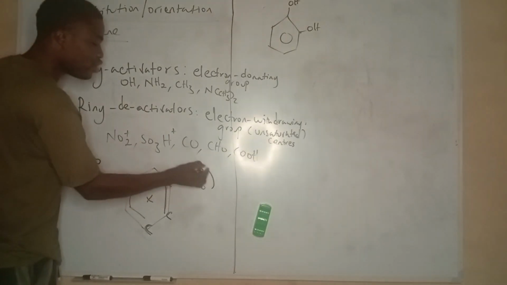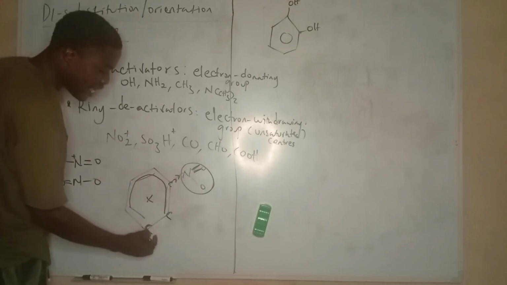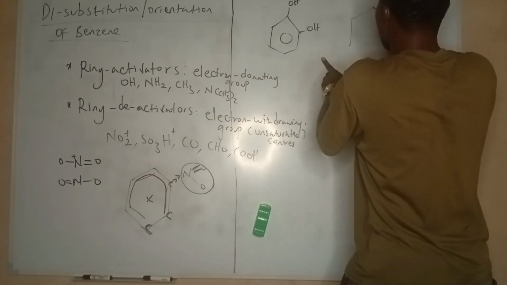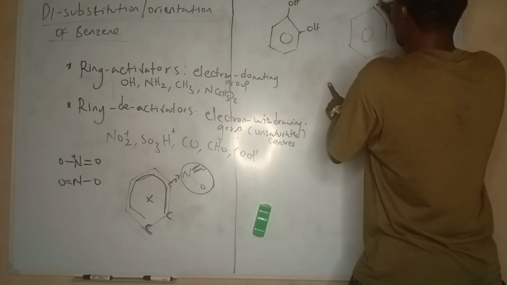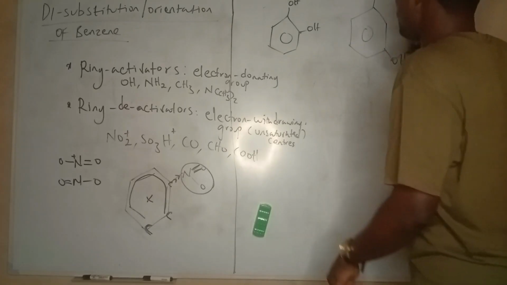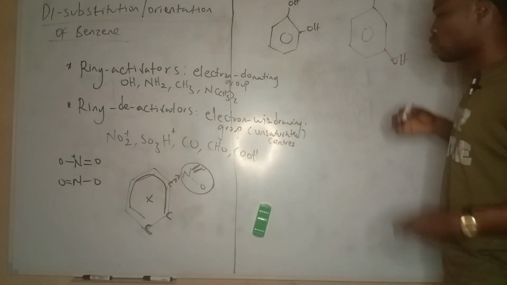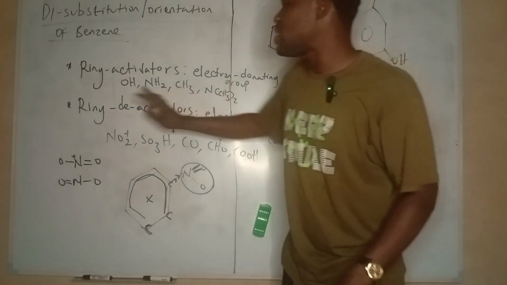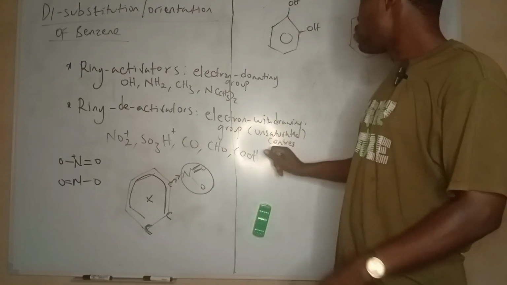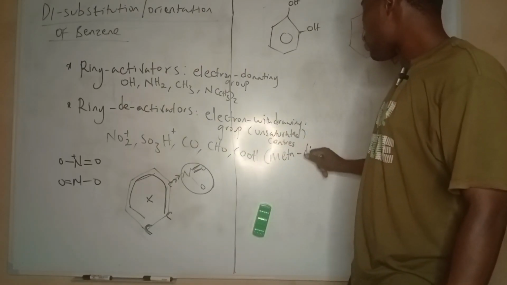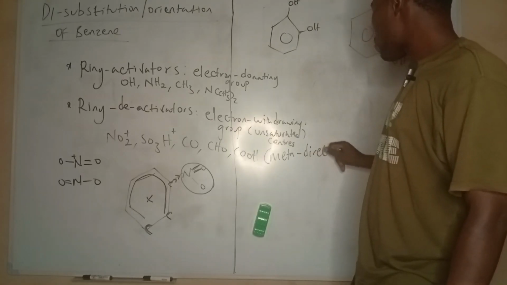So this electron withdrawing group is said to be a meta director. This 1,2 is ortho, remember? Then 1,3 is meta. So 1,3 meta, 1,2 ortho. So it activates it. So these ring deactivators are usually known as meta directors. They are called meta directors.